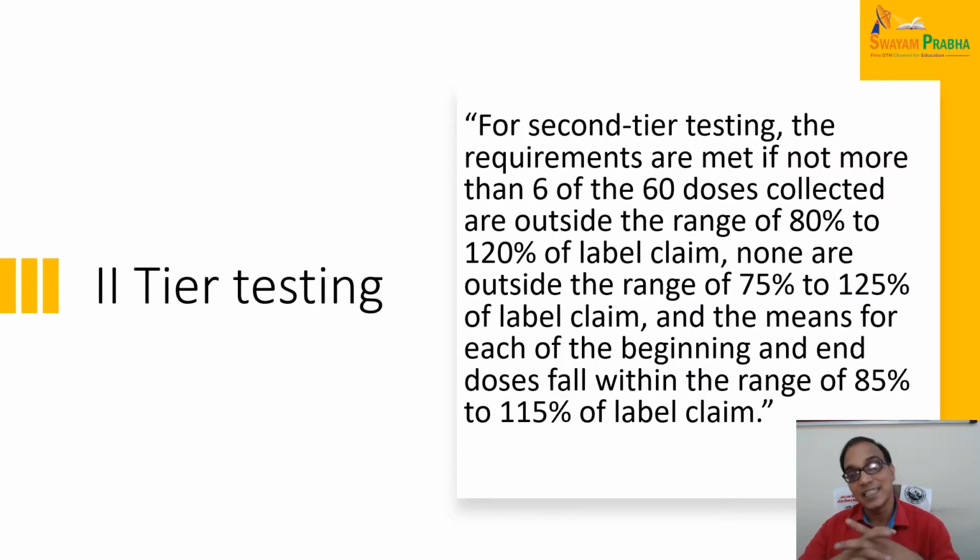But now, what is the second tier testing? For second tier testing, the requirements are met if not more than 6, remember, not more than 6 of the 60 doses collected are outside the range of 80 to 120% of the label claim, and none are outside the range of 75 to 125% of label claim, and the mean of each of the beginning and end doses fall within the range of 85 to 115% of label claim, then it will be accepted. Then it will be rendered as passed.